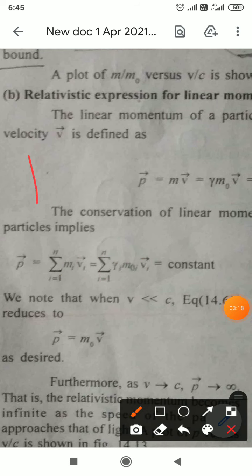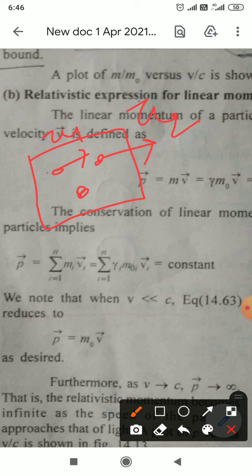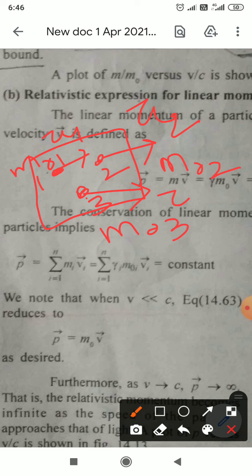Suppose in this system 3 particles are there, so its velocity is u1, this velocity is u2. This is particle 1, this is 2, and this is 3. Particle 1 has the rest mass m01, particle 2 has the rest mass m02, particle 3 has the rest mass m03, and particle 3 has the velocity u3.